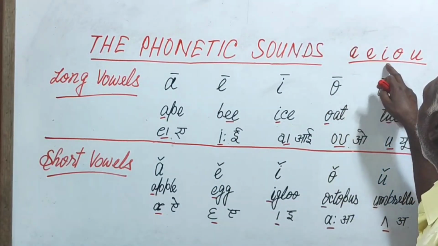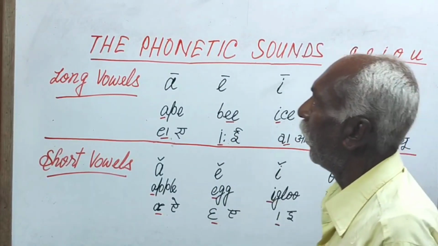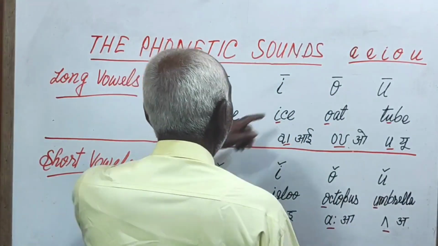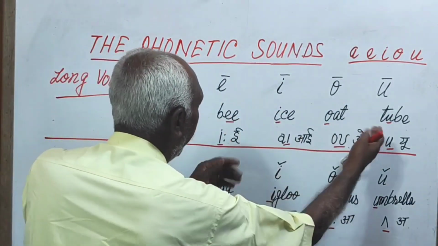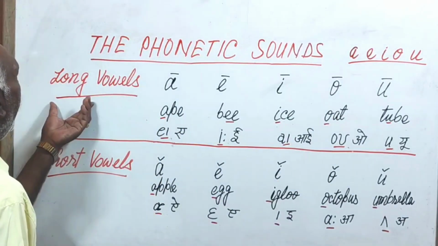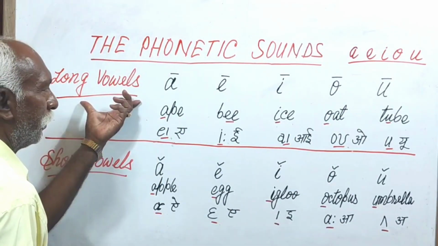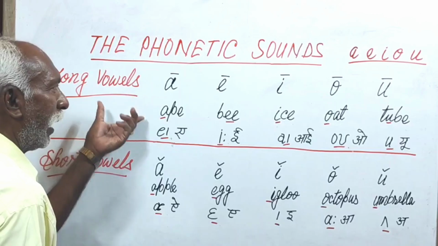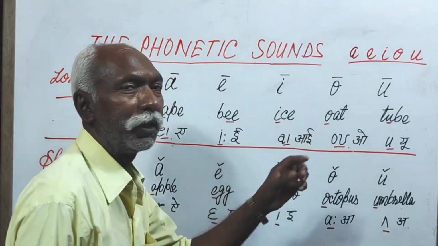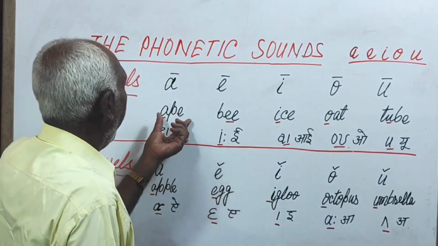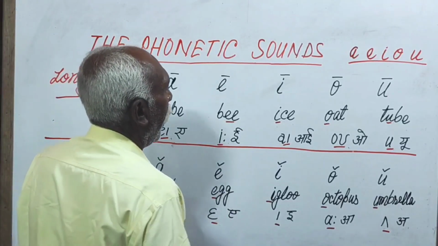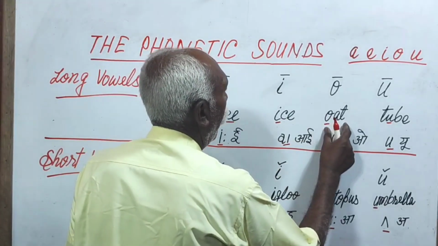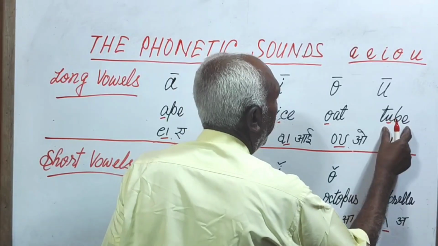Okay, A, E, I, O, U. These are vowels, and these vowels have been used in these words, producing long vowel sound. So first I would like to read these words out to you. Ape, bee, eyes, oat, tube.